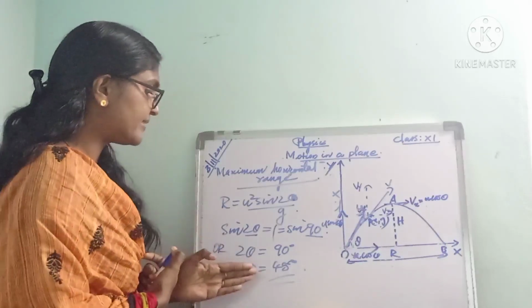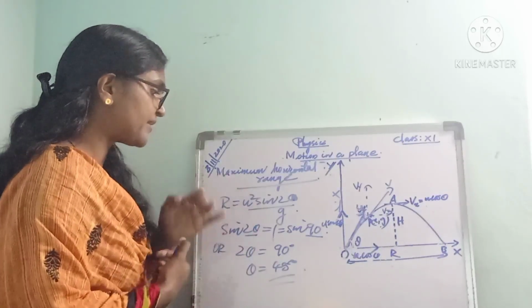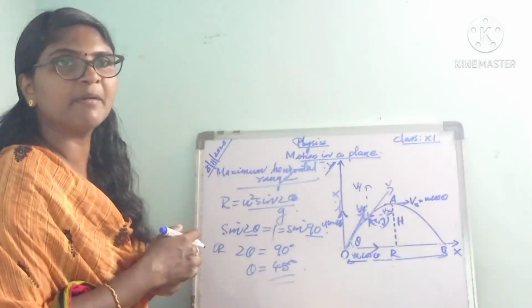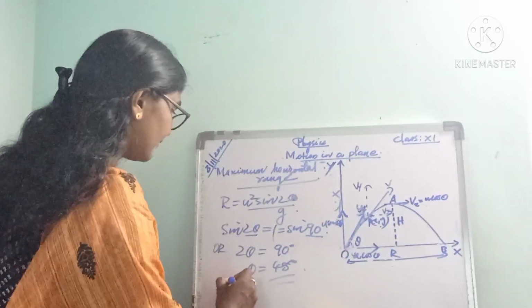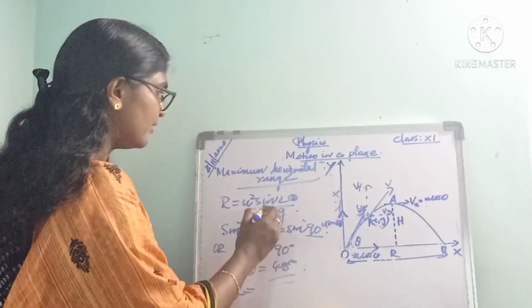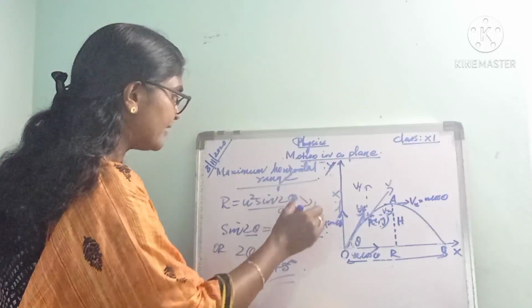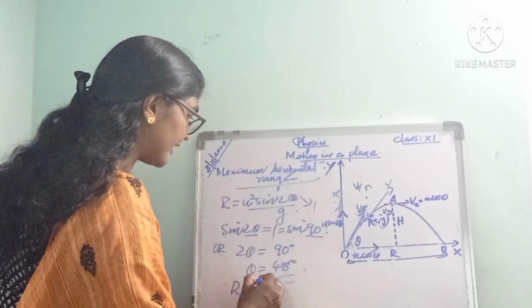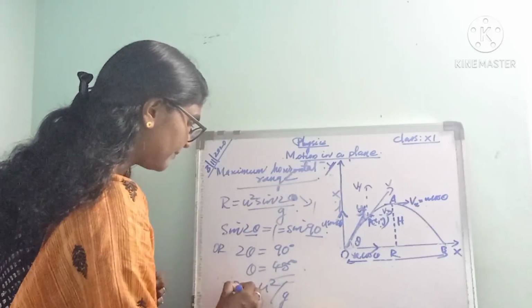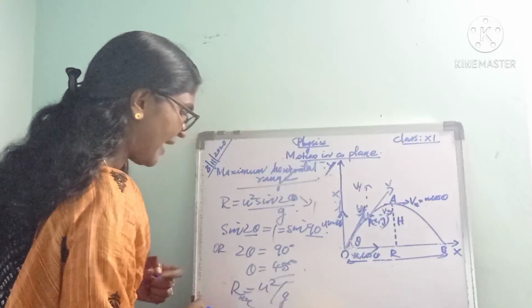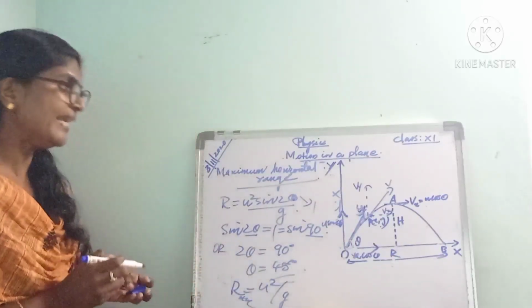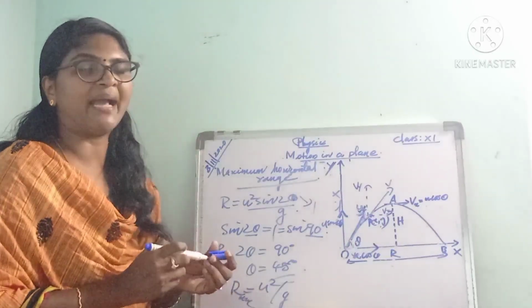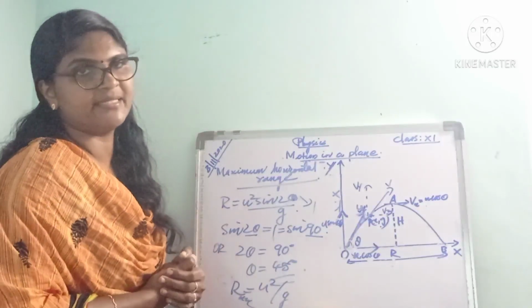The expression for this maximum horizontal range is, when sin 2 theta equal to 1, R max equal to u square by g. This is the expression for maximum horizontal range.